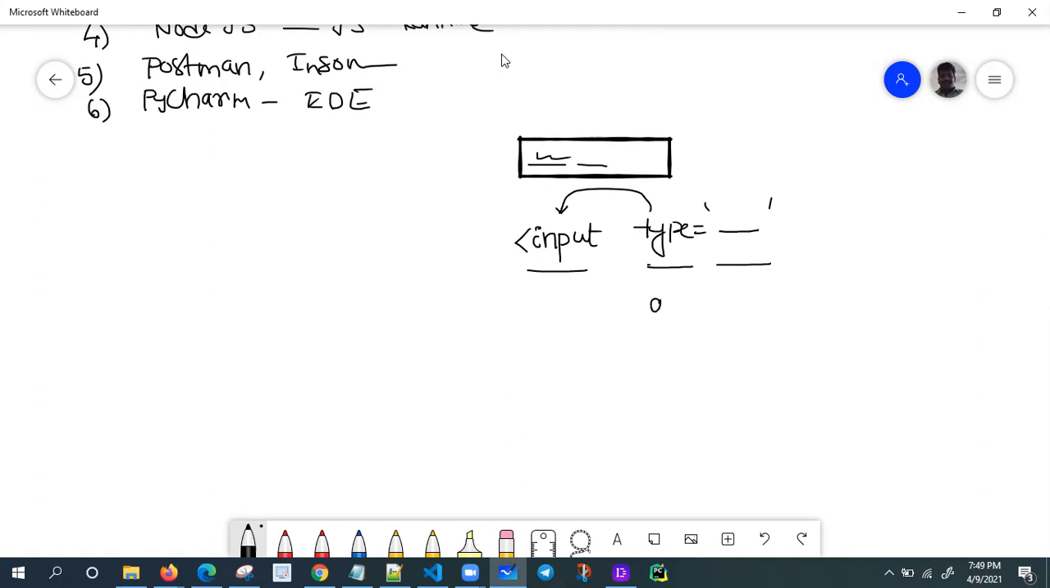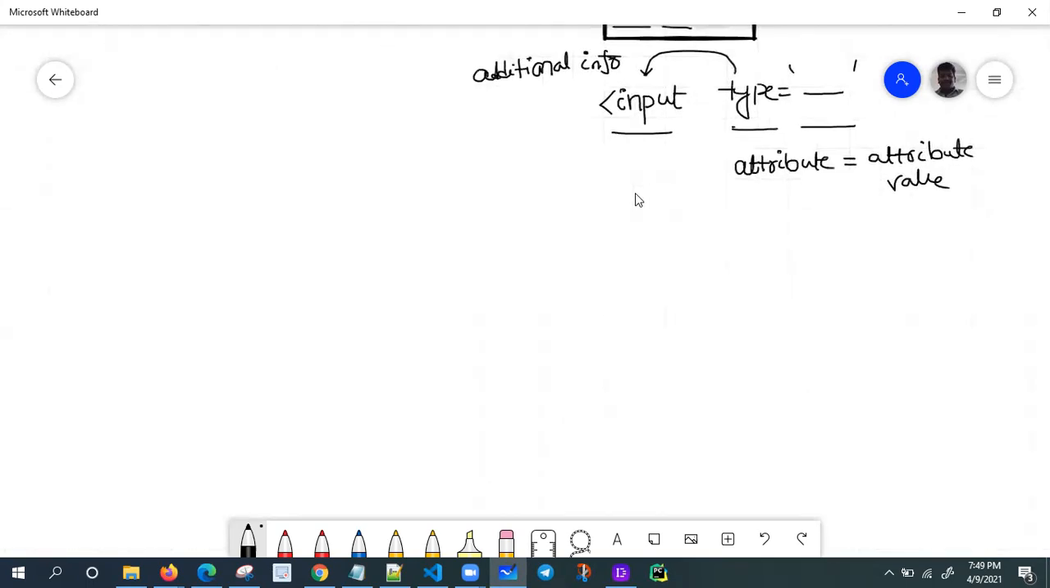Type is a tag attribute, an HTML attribute with a corresponding value: attribute and attribute value. So attributes give some additional information to your tag. There are many values, and I'm going to give you all the values right now, according to my knowledge.